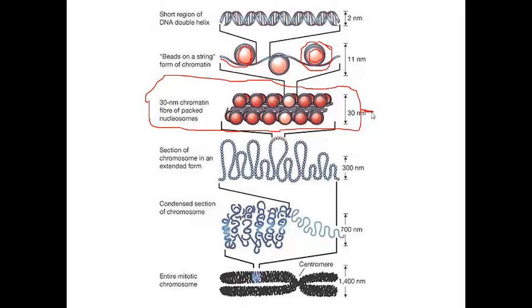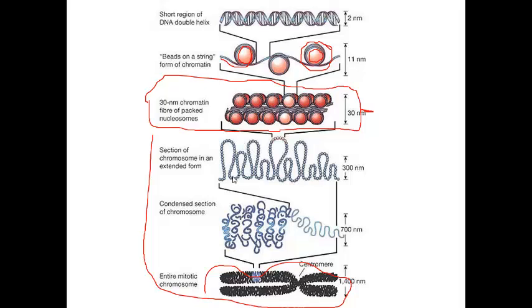When a cell is undergoing the process of mitosis, the chromatin is going to condense and it's going to form these structures that we call mitotic chromosomes. It is only during mitosis that we can actually see the chromosomes under a microscope. The reason why we can see them is because they're much more condensed.